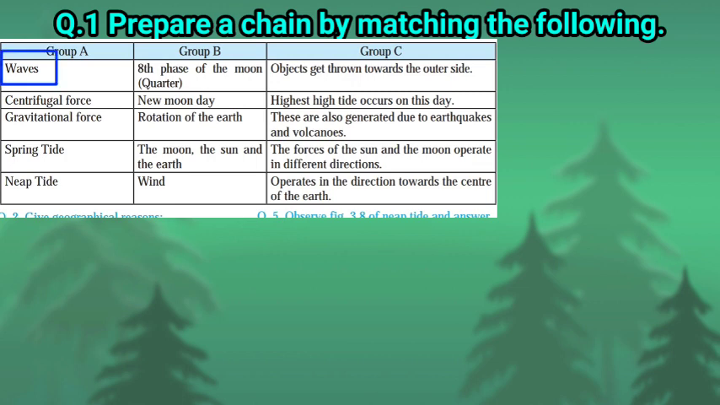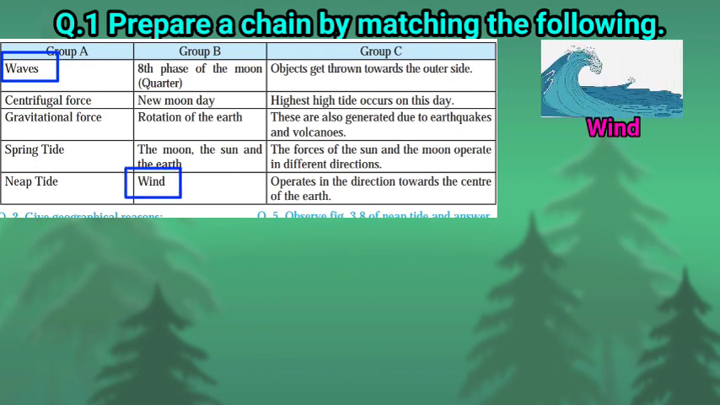Number 1, waves. Number 2, centrifugal force. Number 3, gravitational force. Number 4, spring tide. Number 5, nip tide. Children, these are the points in group A. We have to match these points with group B and group C. So the first point in group A is waves, and it is matched in group B with wind, because wind is the main reason behind the occurrence of waves.